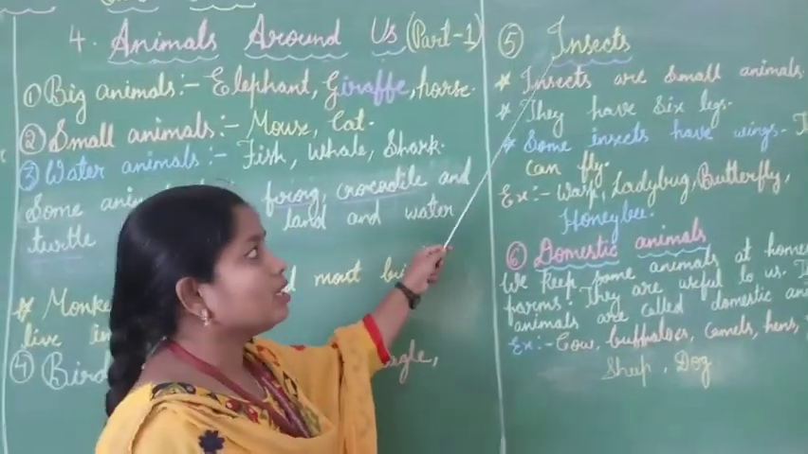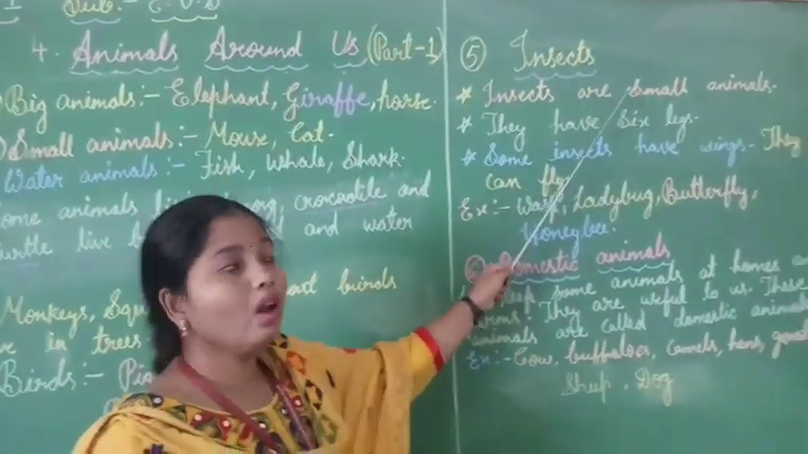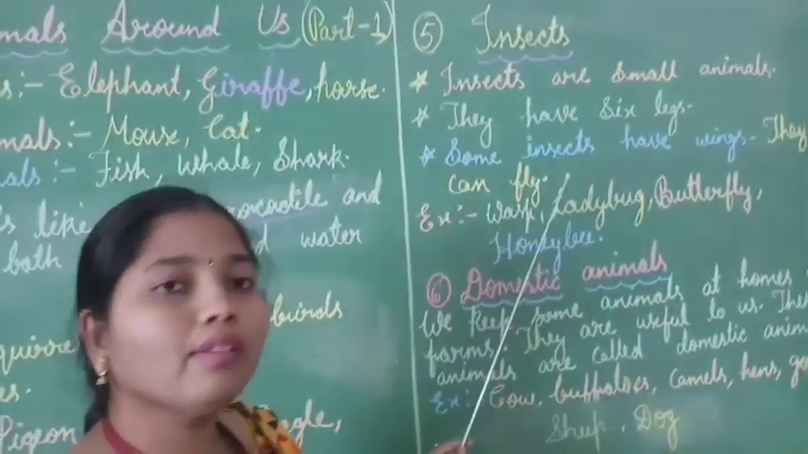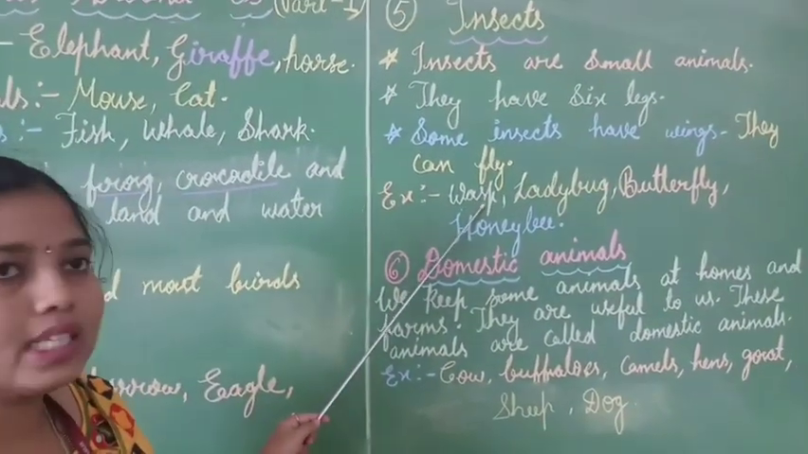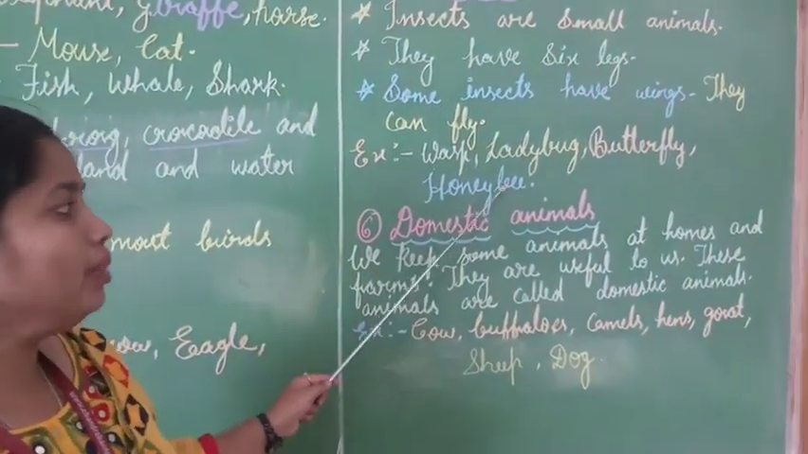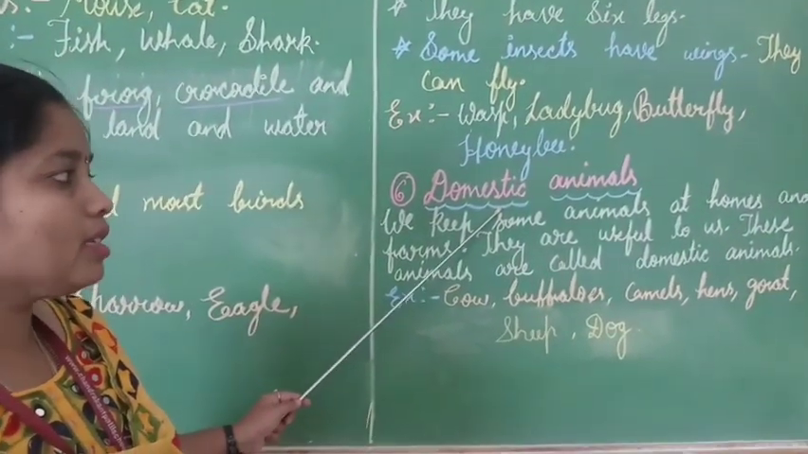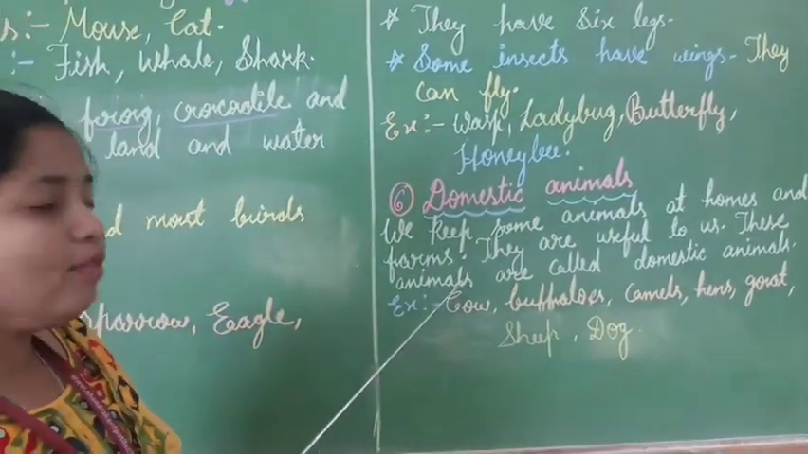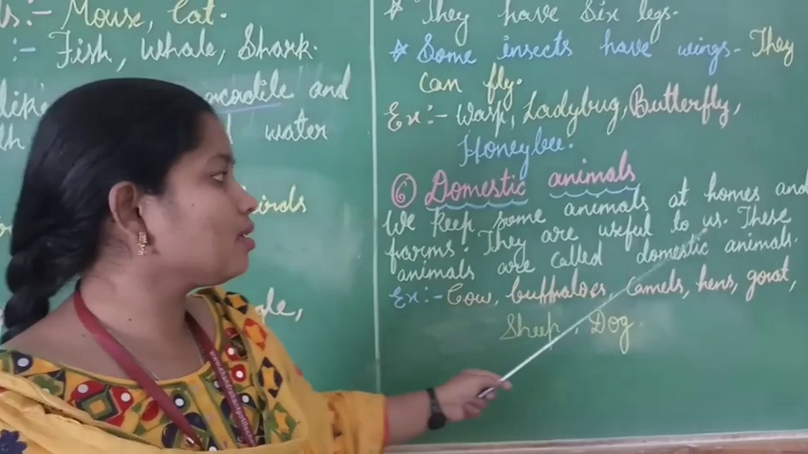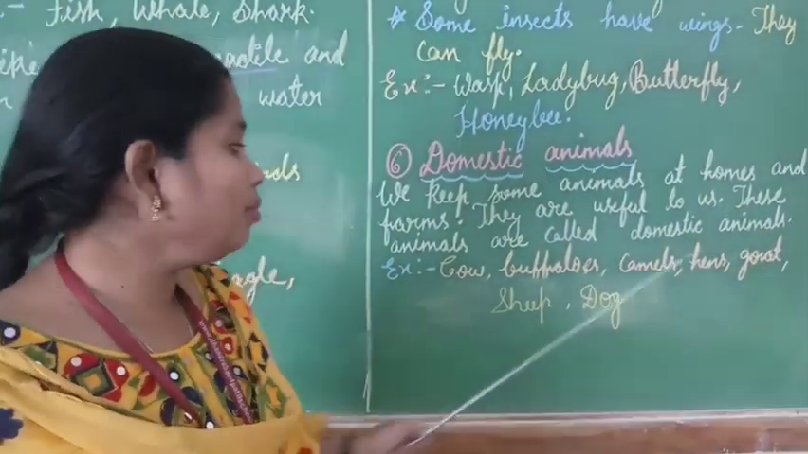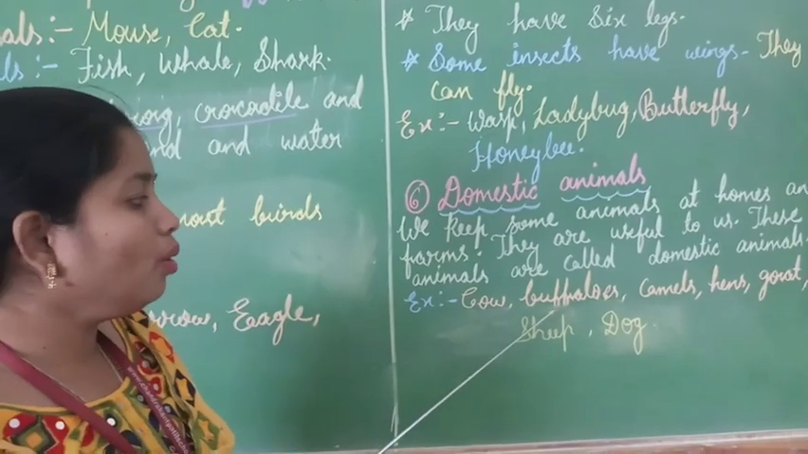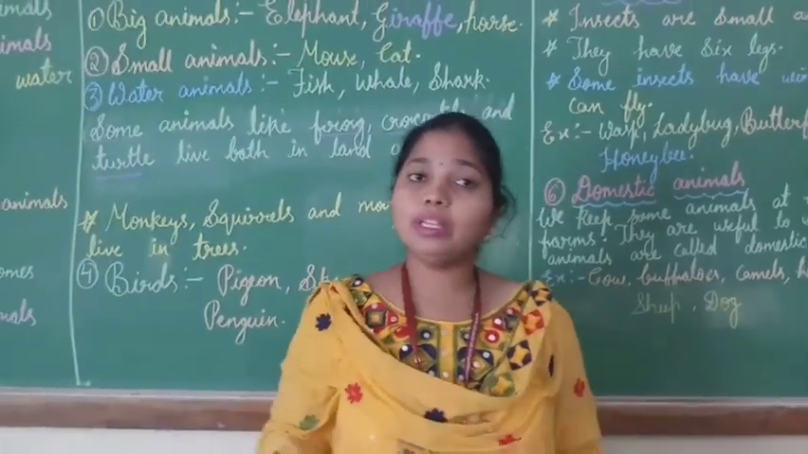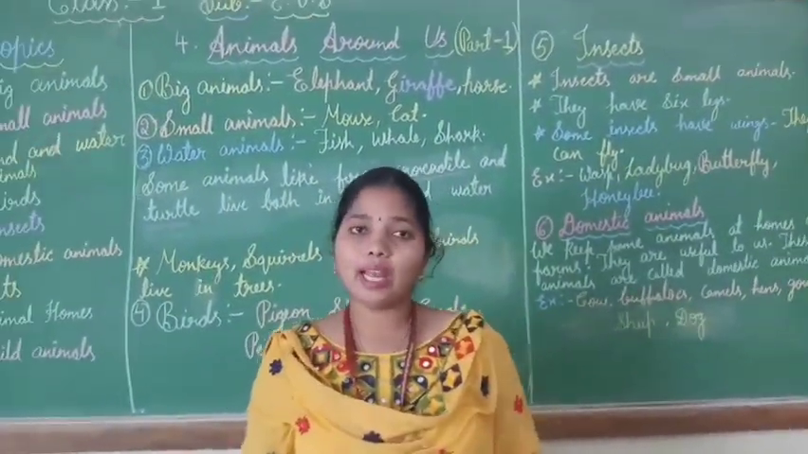And also we have discussed insects. Insects are small animals. They have 6 legs. Some insects also have wings. They can fly. And the examples of insects are wasp, ladybug, butterfly, honeybee. And also we have discussed domestic animals, the pets which we keep at homes. The animals which we keep at homes and farms are useful to us. These animals are called domestic animals. Domestic animal examples are cow, buffalo, camel, hens, goat, sheep and dog. So children, we have completed our 6 topics of the chapter Animals Around Us.